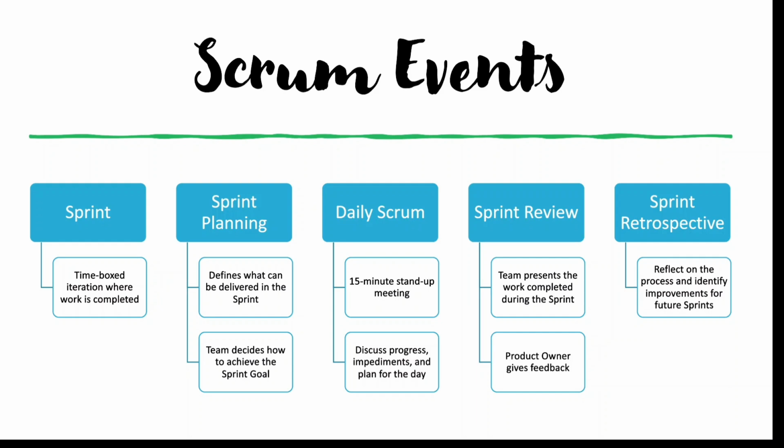So the first thing is the sprint. A sprint is a kind of iterative process. We have to complete our feature, or we have to segregate that feature in such a way that it should not take more than 2 weeks. So that is considered a sprint.